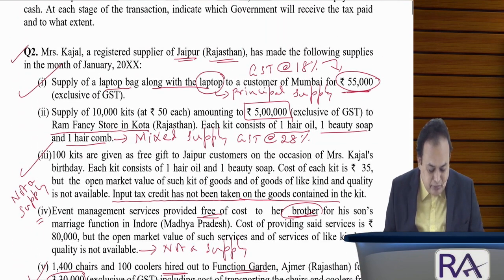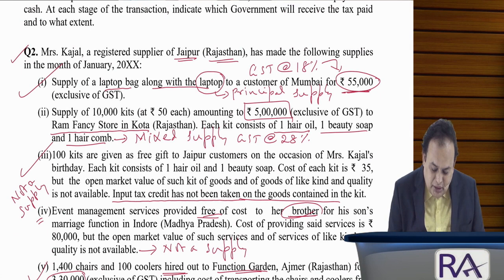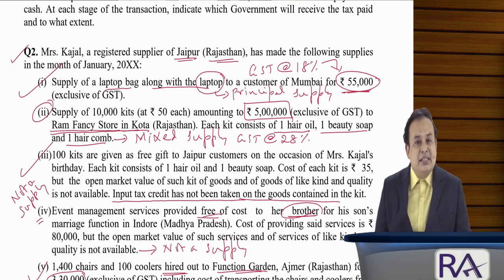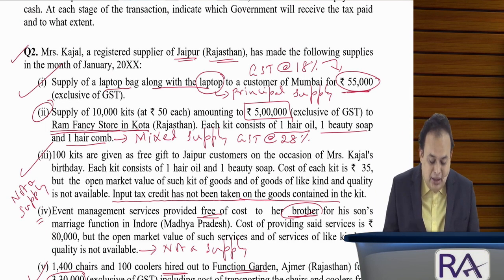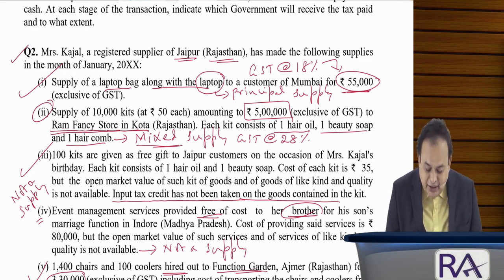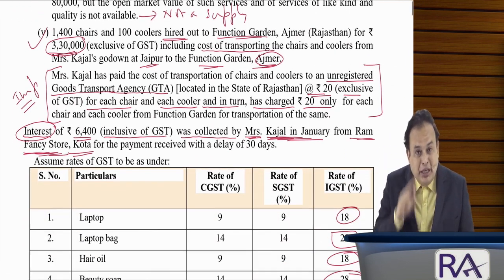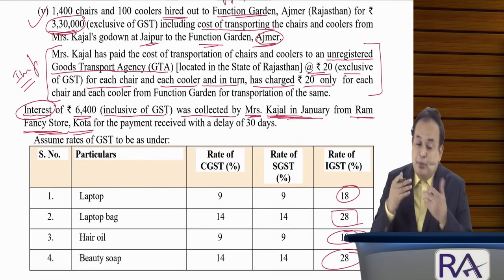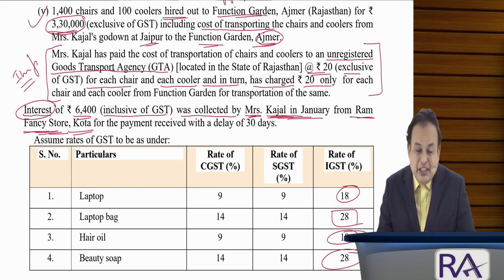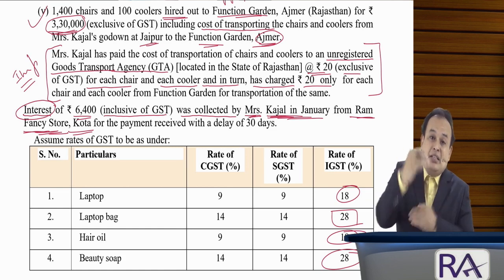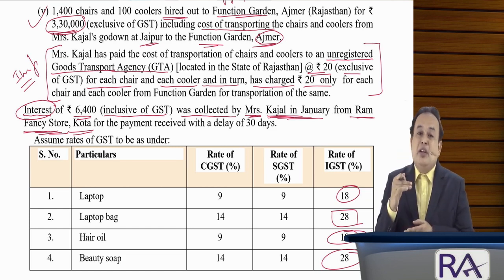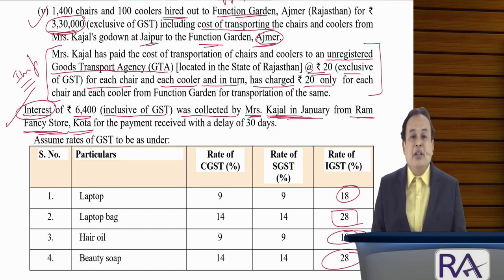Here if you refer, point number 2 refers to Ram Fancy Stores. In that case, what did they supply here? A mixed supply. What rate of GST? 28% GST. This 28% GST will also be the GST rate for the given interest. Be careful: interest on delay payment of sale proceeds. The rate of GST applicable for the given supply is 28%. The same 28% will also apply for the interest, namely delay payment of sale proceeds.